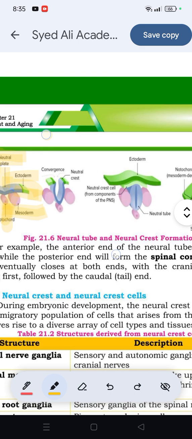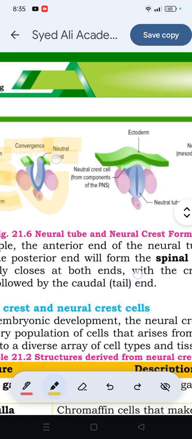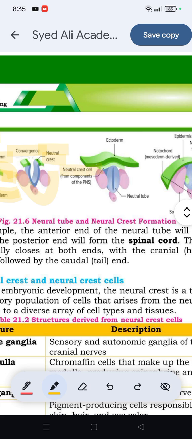After this, what will happen is they converge. This means they form a round structure where the neural crest is formed, and this structure becomes a folded structure. The neural crest cells are also a component of the PNS, which is the peripheral nervous system. Then the ectoderm will make a kind of fold here in the middle. When the fold is there, the middle neural tube is formed.